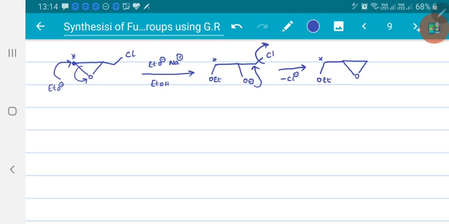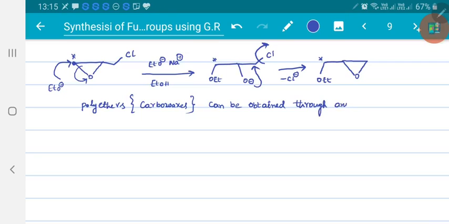So similarly, polyether formation can also occur, right? Polyethers, commercially, are called carbowaxes. Carbowaxes can be obtained through anionic polymerization reaction.